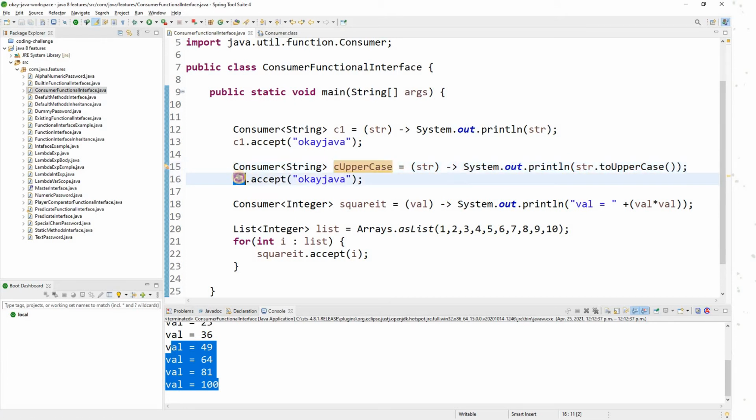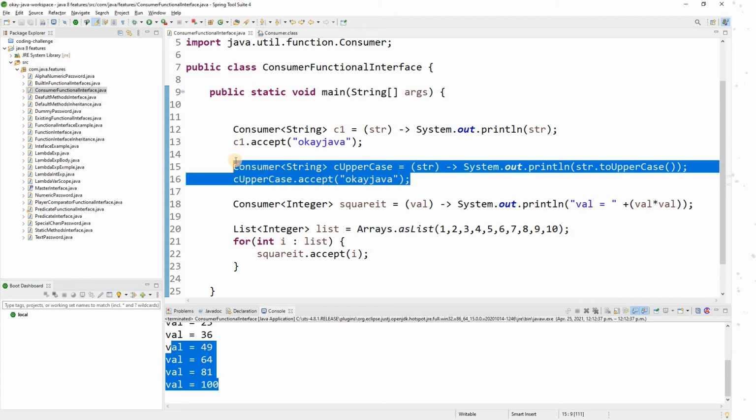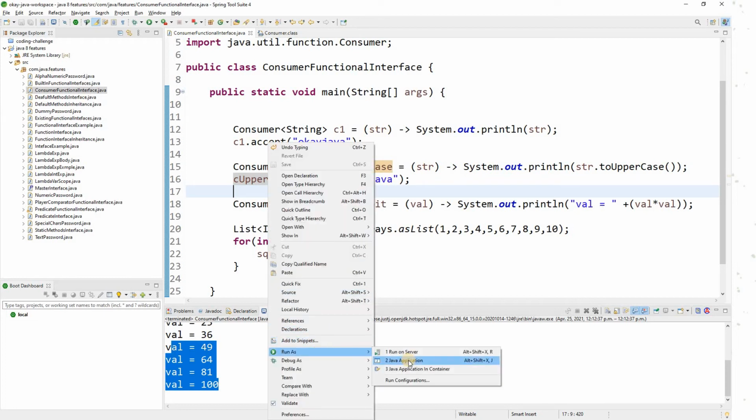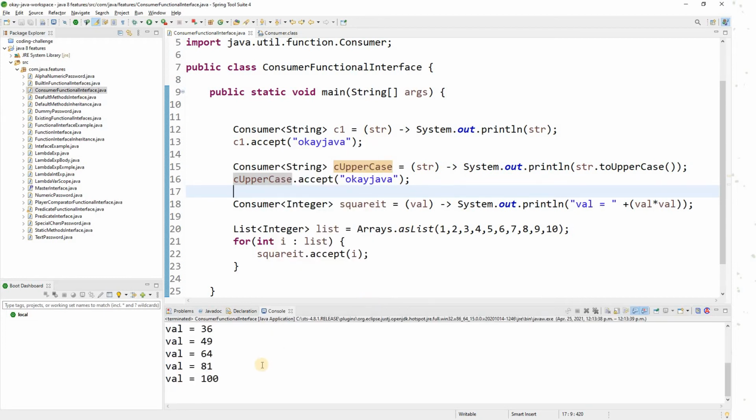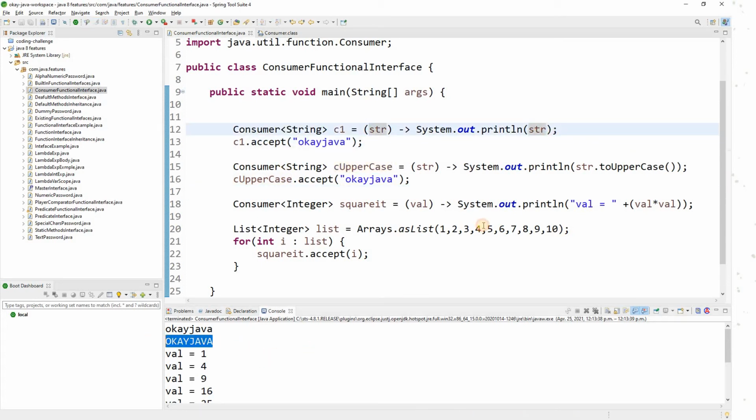It will simply print the string in uppercase. Let me run the Java application. My first consumer is simply printing the value, but the second one will just convert the string into uppercase. I've used toUpperCase, right? So it will print the string value in uppercase, that you can see here.